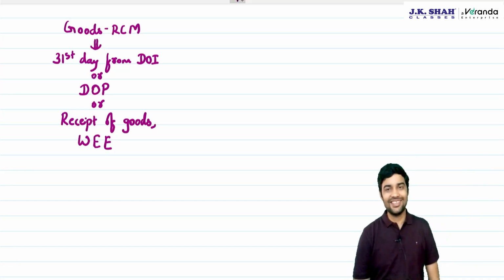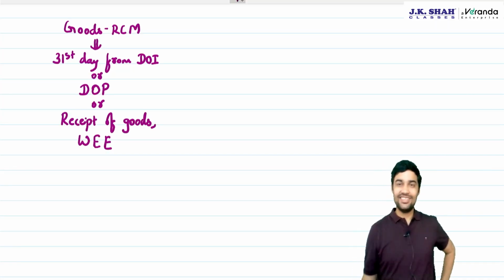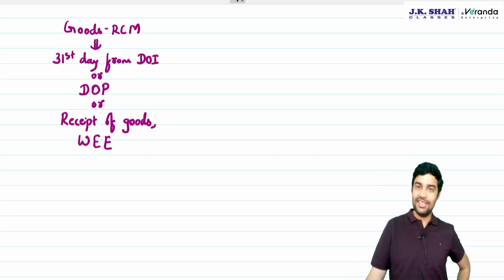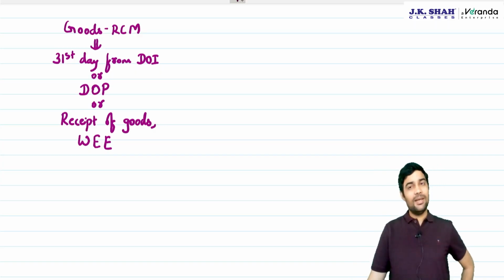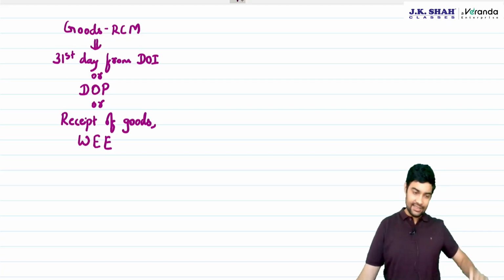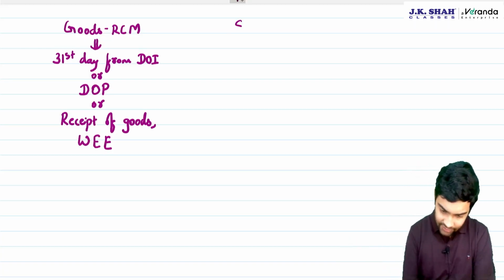You can recall something. Goods time of supply under RCM: the 31st day from the invoice date issued by the supplier, payment date, or date of receipt, whichever is earlier. Now service under RCM.